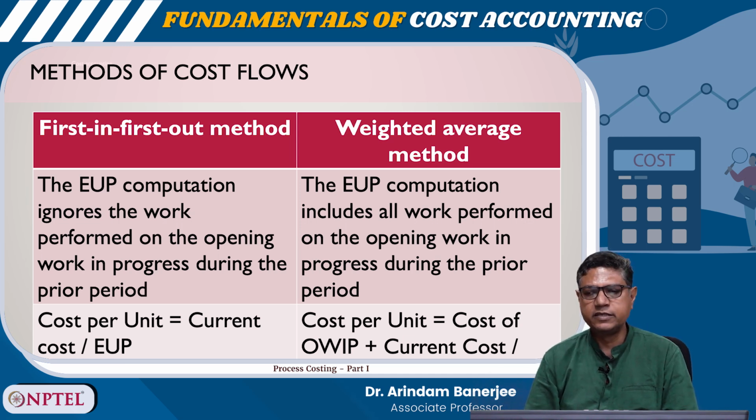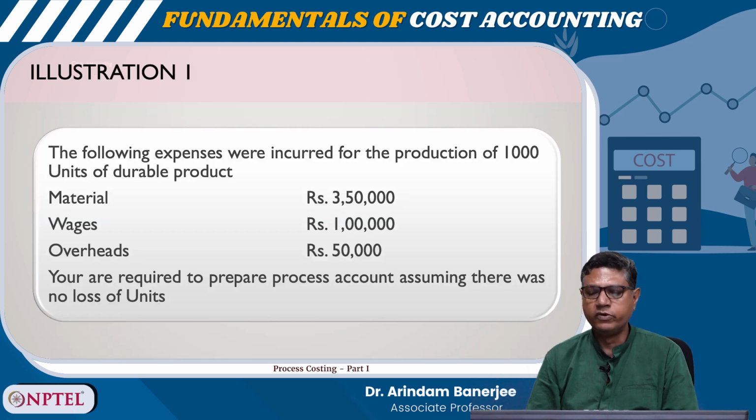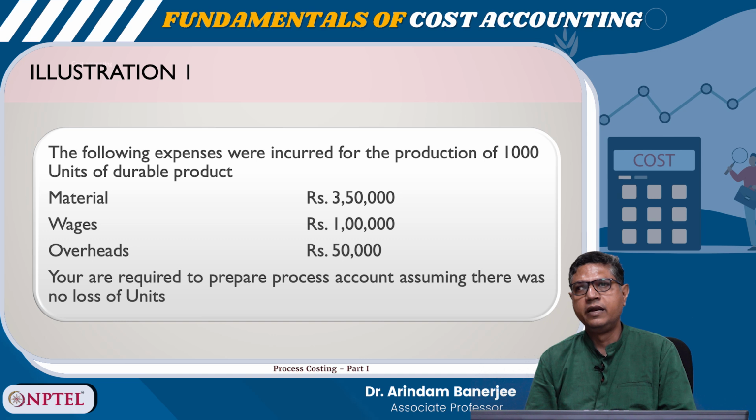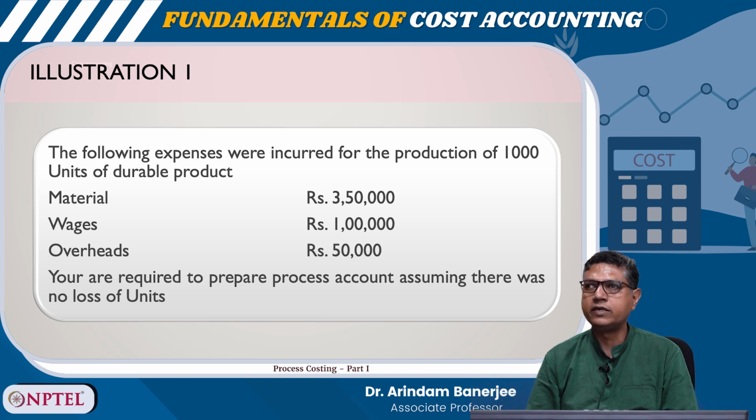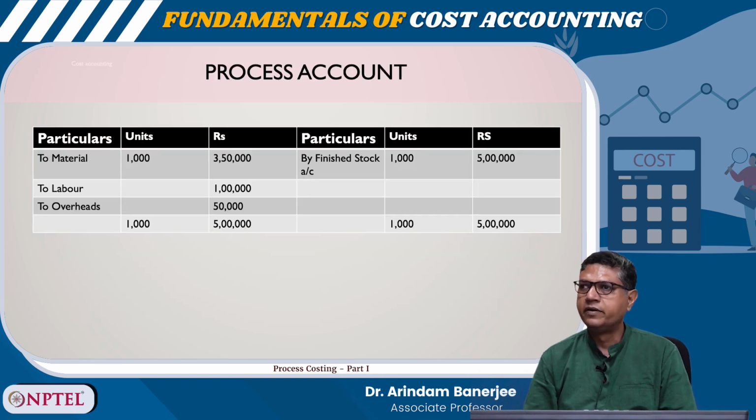The following expenses were incurred for the production of 1000 units of a durable product. Material 3,50,000, wages 1 lakh, overheads 50,000. You are required to prepare the process account assuming there was no loss of units. So, to material it is units 1000, rupees 3,50,000, labor 1 lakh, overhead 50,000, and so it is transferred to finished goods stock, transferred 5 lakh total, right.